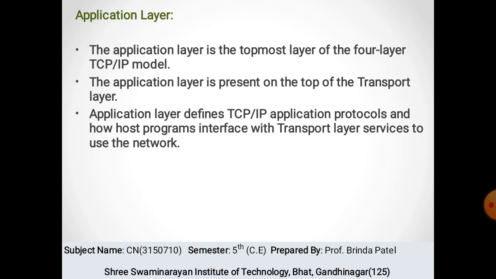So let's remember all the layers again. The application layer is the topmost layer of the 4-layer TCP/IP model. The application layer is present on top of the transport layer. It defines TCP/IP application protocols and how host programs interface with transport layer services to use the network.